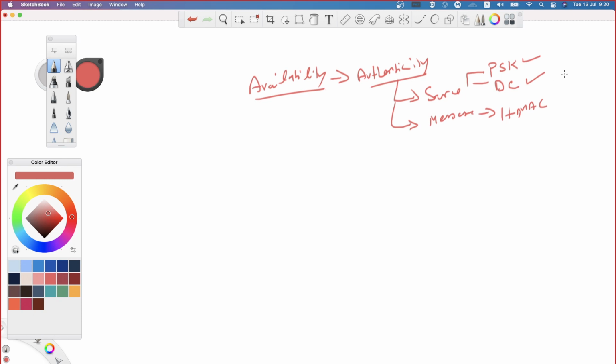Now basically, pre-shared key, we know what the pre-shared key is. A key is going to be entered on both sides, with which the validation is going to happen, or else I can also take the help of a digital certificate to validate the peers. But HMAC is going to be a little bit tricky.